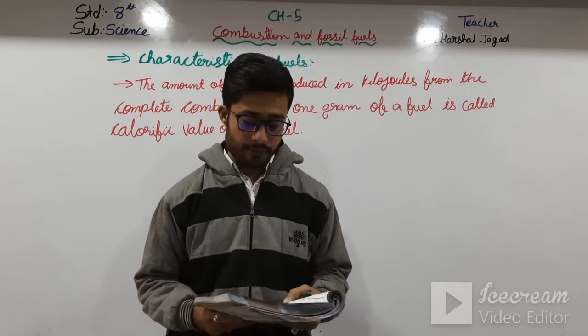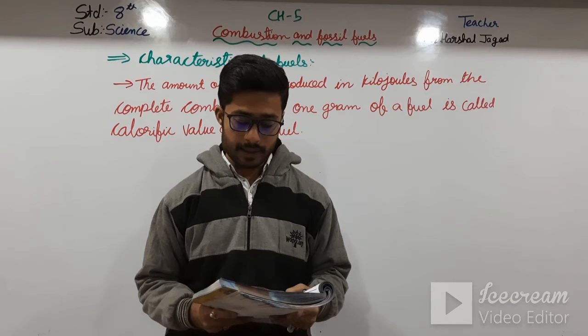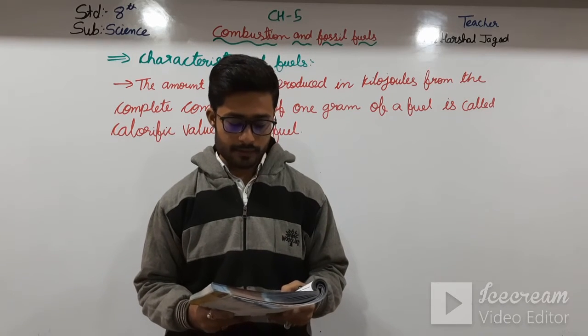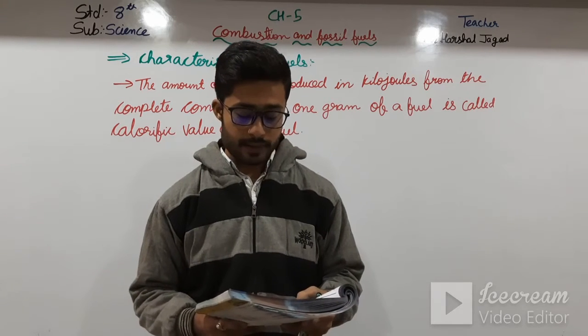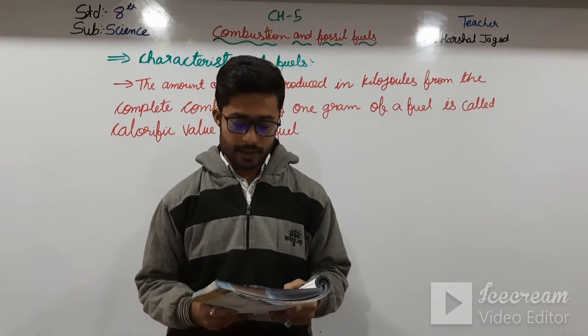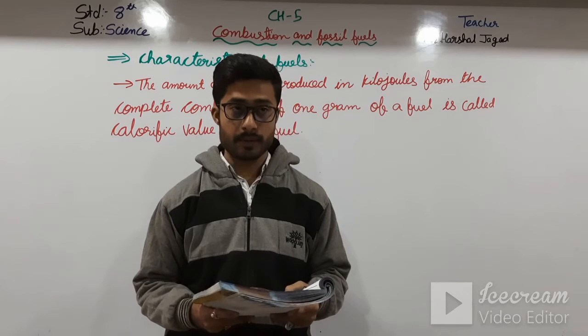Then after, a fuel with a higher calorific value is considered better as it produces more heat on combustion. The calorific values of some fuels are given in table 5.3. When a fuel is burned, some amount of the energy produced is converted into light energy and waste heat, which cannot be used for cooking or other useful purposes.